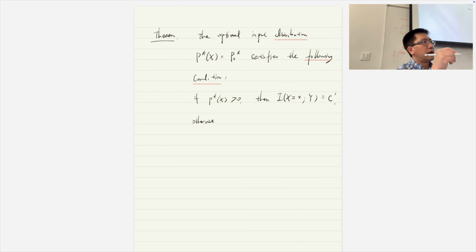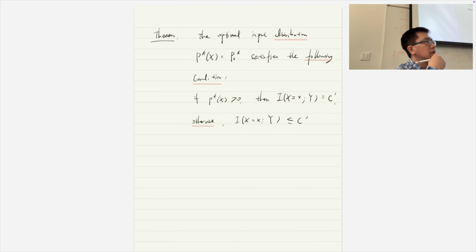Otherwise, if P star equals 0, then the mutual information of this guy will be less than or equal to c prime. So this is just a restatement of what we just computed.